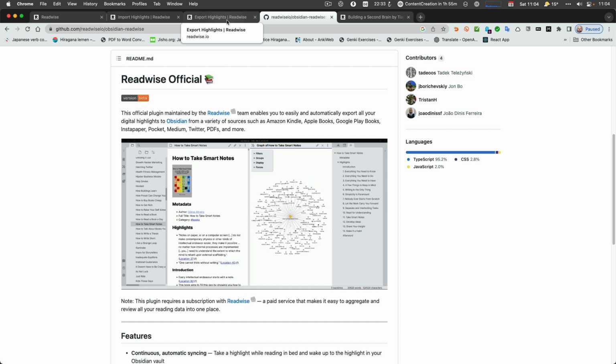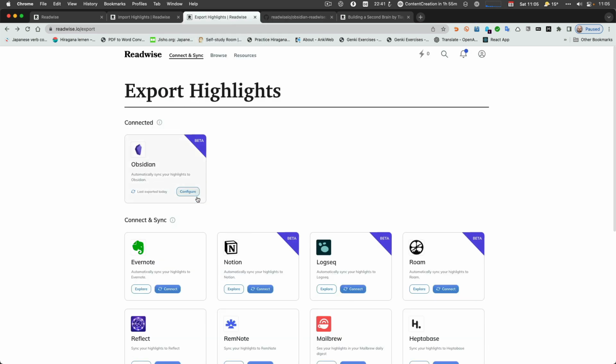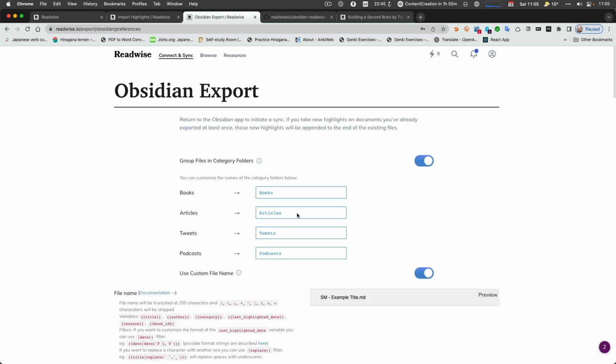When you're doing exporting and into the plugin configuration. So this is the web page, but you can also get there, like I said, directly from the plugin. And in there you start with the configuration.